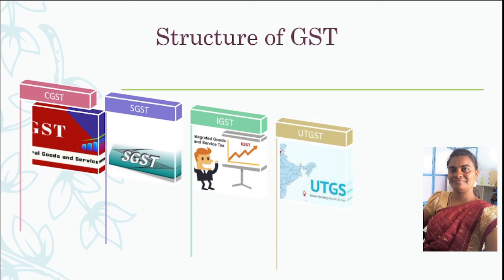Next, integrated goods and services tax. It is charged on the supply of commodities and services from one state to another. For example, if the supply of goods and services occurs between Maharashtra and Karnataka, IGST will be applicable. CGST and SGST are intrastate taxations, and IGST is interstate.